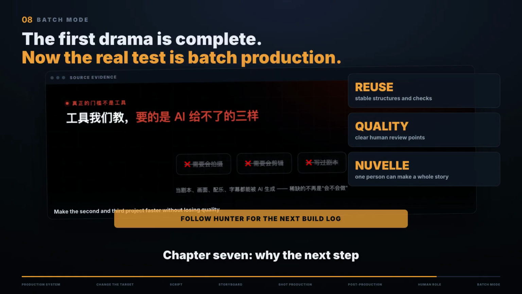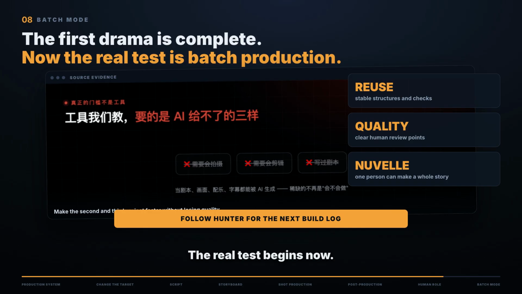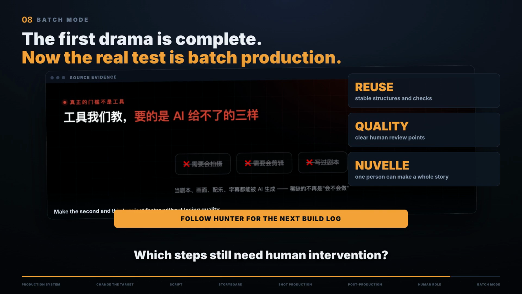Chapter 7. Why the next step is batch production. Completing one drama proves that the pipeline can run once. The real test begins now. Can the second and third projects move faster? Can quality remain stable? Which standards can be reused? Which steps still need human intervention?